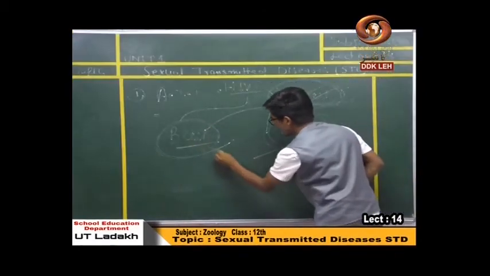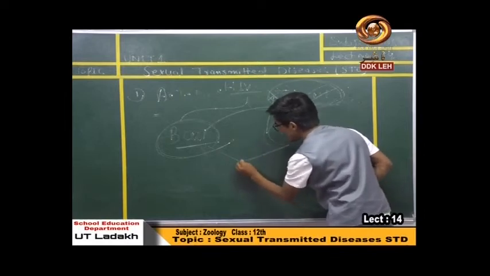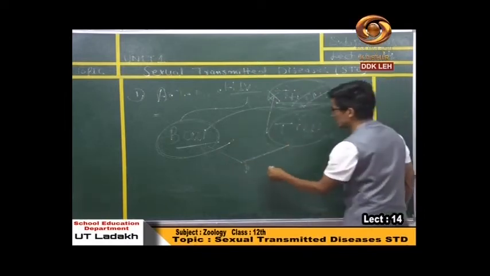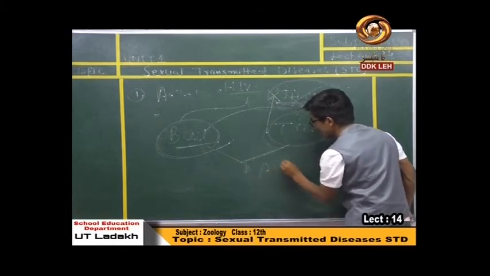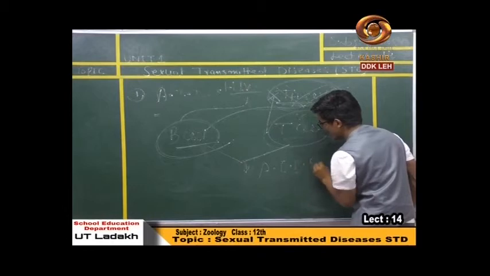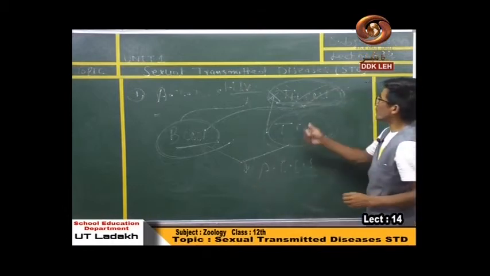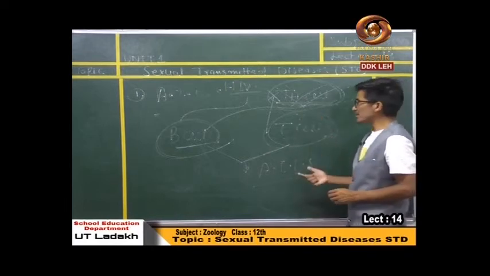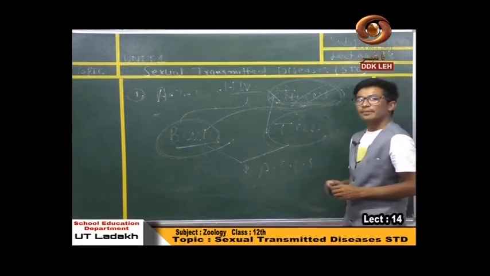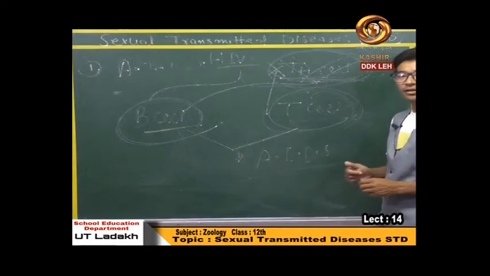Finally this person suffers from a special disease called AIDS. In this disease there is deficiency of T helper cells, so there is no activation of B cells or T cells.